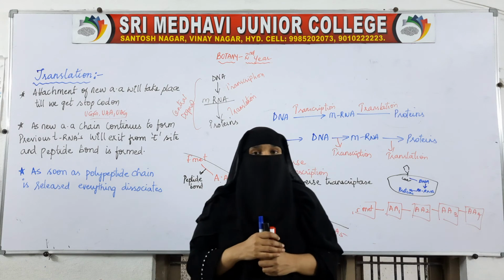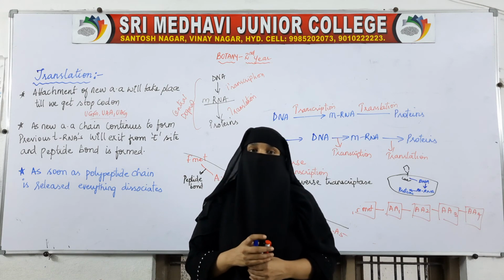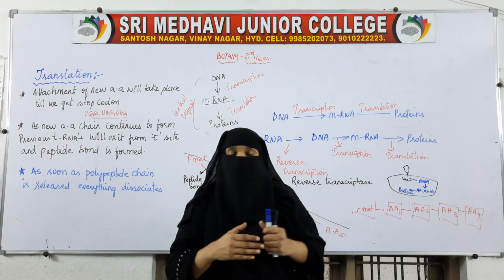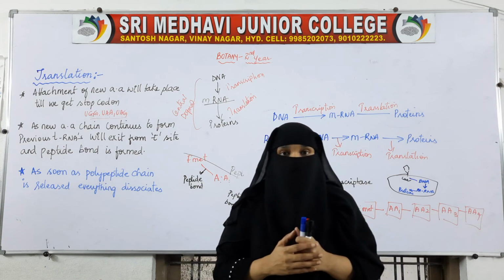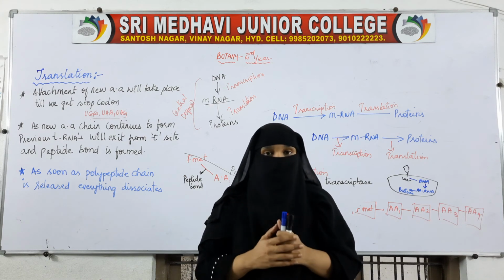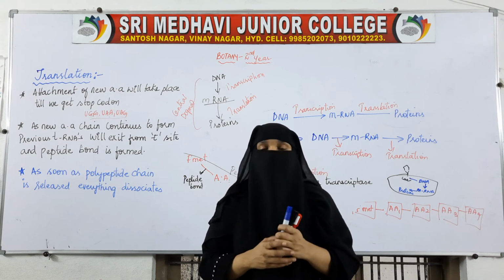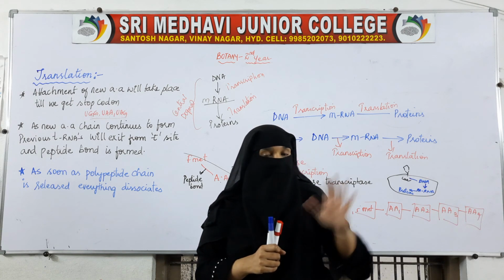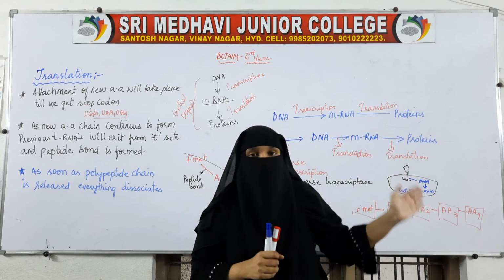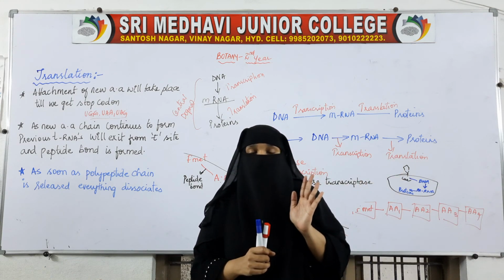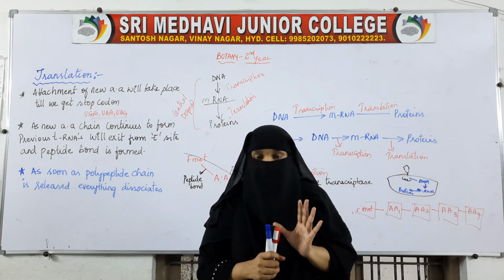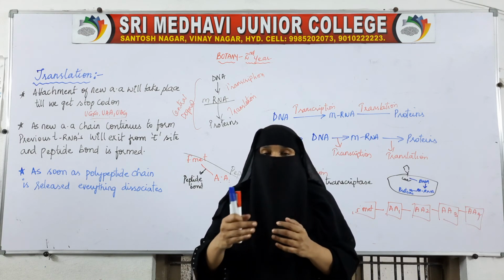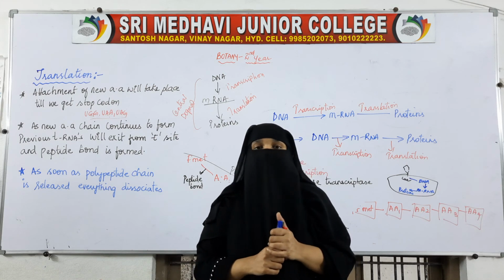Here proteins will be expressed, but this expression has to be regulated. The expression of proteins in the individual in the form of characters has to be regulated. So in the next video we will see regulation of gene expression. We have seen that proteins have been formed and they will be expressed in the form of traits. How this regulation of expression of proteins or traits will take place, we will see in the next video.